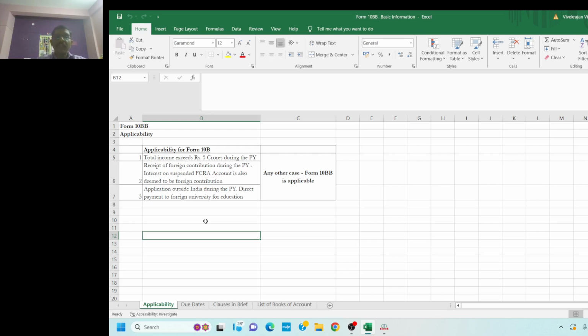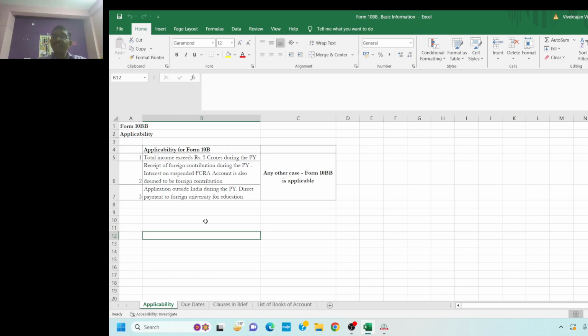In the same way, application outside India during the previous year, for example, a charitable institution pays the education fees of a student and the student pursues education in a university abroad. The mode of payment can be anything from a credit card to a bank account transaction. So if there is an application outside India, then it is deemed to be a foreign application. Then to that extent, Form 10B applies and Form 10BB does not apply.